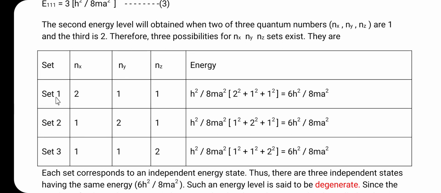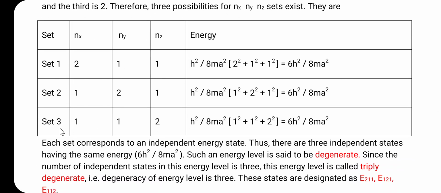Set 1 is 2, 1, 1, that is h square divided by 8 m a square into n x square, that means 2 square, then n y square, 1 square, and n z square, 1 square. So 2 square is 4, 4 plus 1 is 5, 5 plus 1 is 6. So the expression for the energy is 6 h square divided by 8 m a square. Similarly, set 2 is 1, 2, 1, and the expression for the energy is the same, 6 h square divided by 8 m a square.